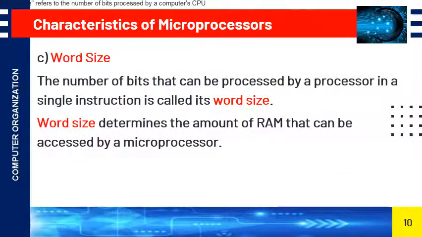And the last one is word size. The number of bits that can be processed by a processor in a single instruction is called its word size. So word size refers to the number of bits processed by a computer's CPU. And next, the word size determines the amount of RAM that can be accessed by a microprocessor. So these are the characteristics of a microprocessor.